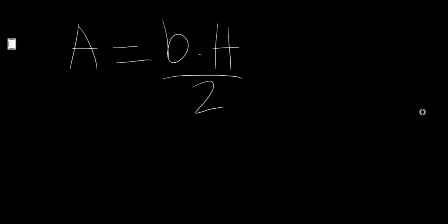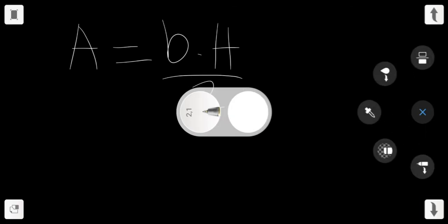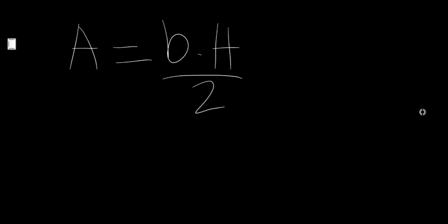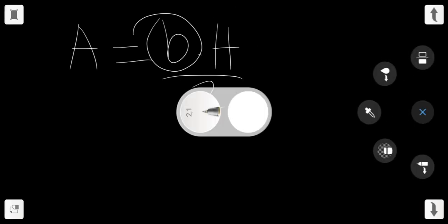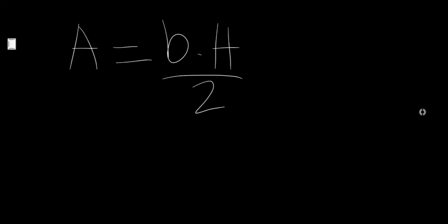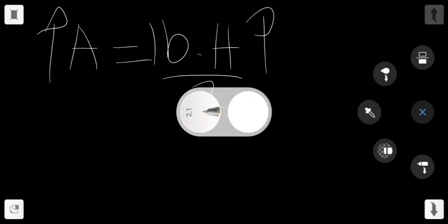The area is the base multiplied by the height h, divided by 2. The 2 is not going to change, it is a number, so you either change your base or your height. If we increase the base, our area increases. If we increase h, our area will increase also.